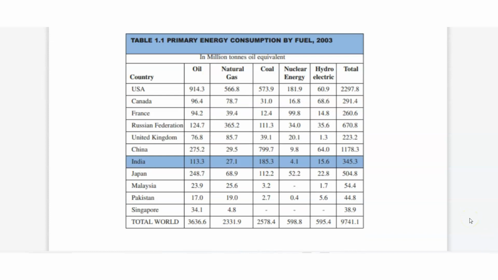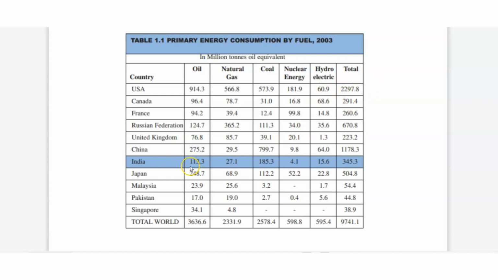This is by 2003. USA oil consumption is 914.3, natural gas 566.8, coal 573.9, nuclear energy 181.9, hydro 60.9, total 2297.8.